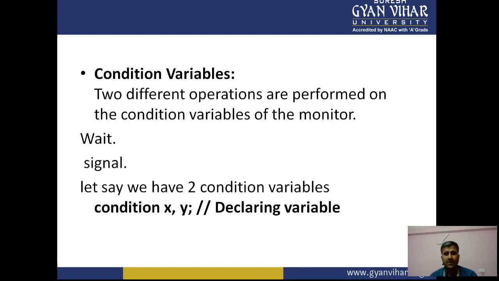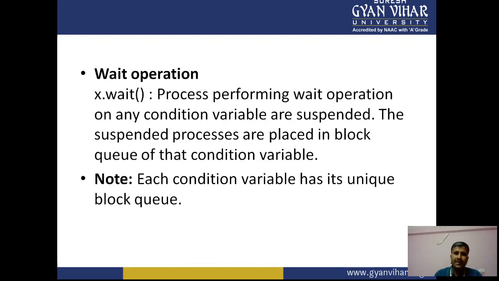There are two different operations performed on the condition variables of the monitor: wait and signal. Let's say we have two condition variables, x and y, declared at the same time. So what happens in the wait operation? Suppose P1 enters into the critical section, and while it is in the critical section, it can block all the other processes from entering, right? So it can block.